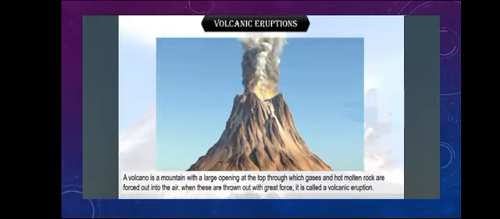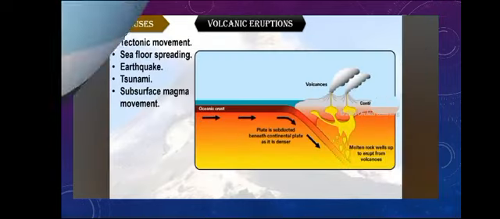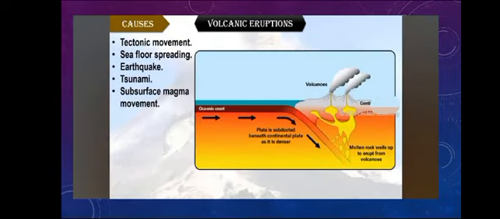Next is volcanic eruptions. A volcano is a mountain with a large opening at the top through which gases and hot molten rock are forced out into the air. When these are thrown out with great force, it is called a volcanic eruption. Causes are tectonic movement, sea floor spreading, earthquake, tsunami, subsurface magma movement.